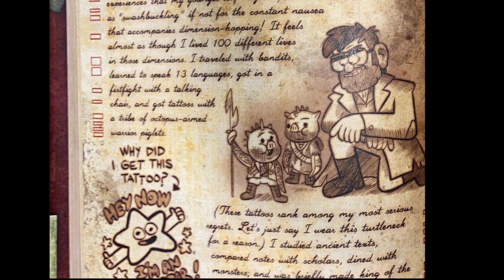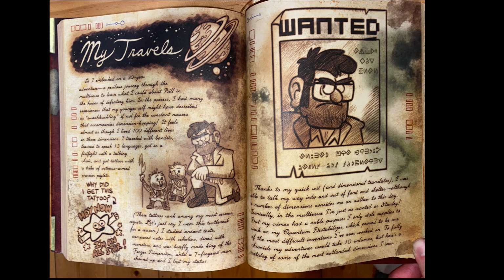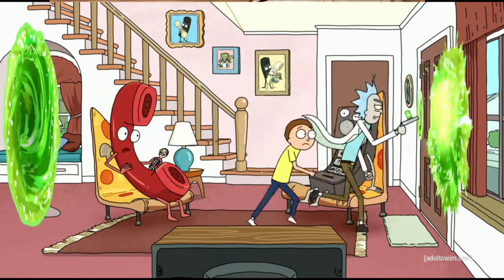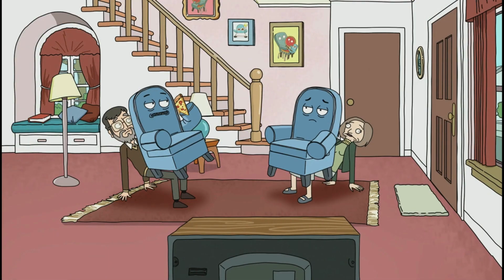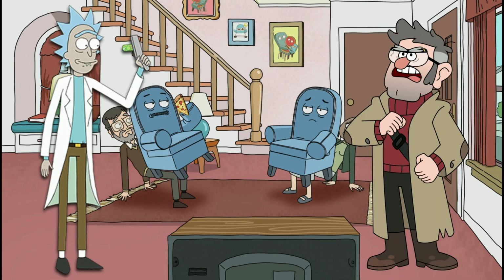Now, while that may sound like a bunch of nonsense, the part about getting into a fist fight with a talking chair sounds familiar. In the Rick and Morty episode Close Rick Encounters of the Rick Kind, Rick and Morty are hopping dimensions, and one of the dimensions they end up in is populated by talking chairs. It sounds like both Rick and Ford have both visited this talking chair dimension.